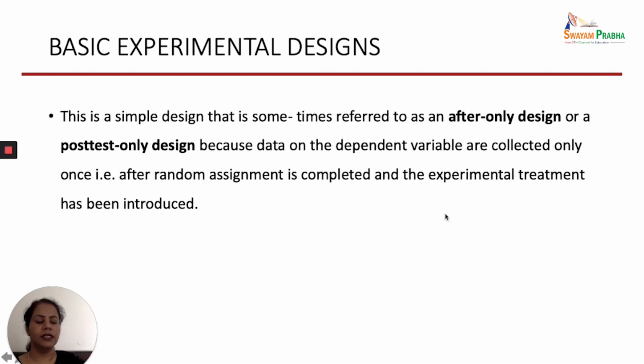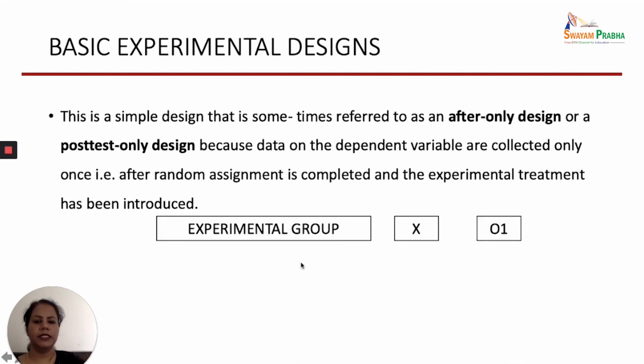So here the data is not collected before the intervention, because the data is collected after the intervention, so that is why its name is after only or post test only design. So you can see this is the experimental group where the intervention is provided and the data is collected.